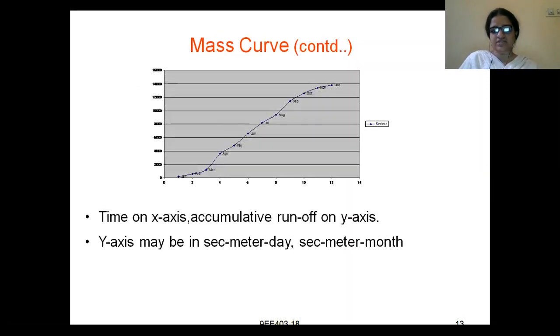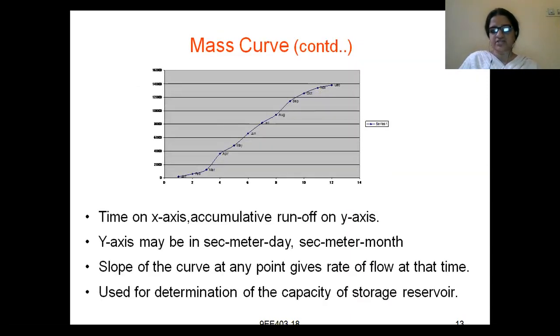Right. Next is mass curve continued: time on the x-axis and accumulative runoff on the y-axis. On the x-axis time is plotted, on the y-axis runoff is plotted. The y-axis may be in second-meter-day or second-meter-month. The slope of the curve at any point gives the rate of flow at that time, right? If you take the slope at a particular point, the slope is y by x, m equals y by x.